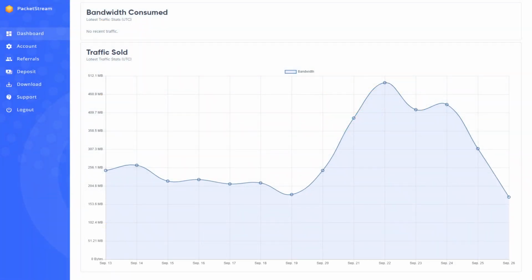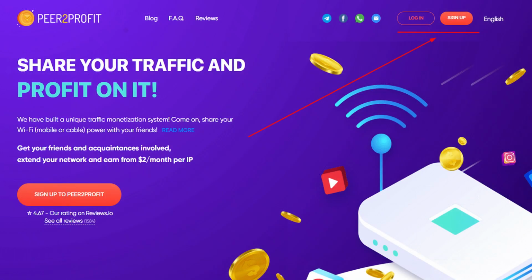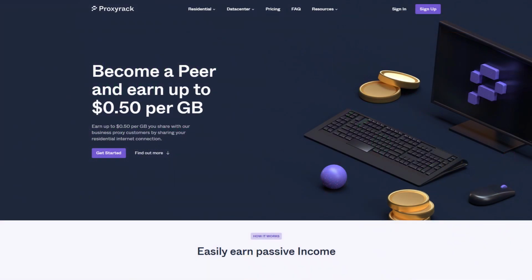PacketStream is a profitable and popular software used by many. It is available for Windows, macOS, and Linux. Peer-to-Profit. It is one of my favorites and I have earned over $100 from it in less than 6 months. You need to have Telegram to sign up for it. ProxyRackPeer is a very nice passive income platform. It is available for Windows, and on Linux and MacBooks through Docker.